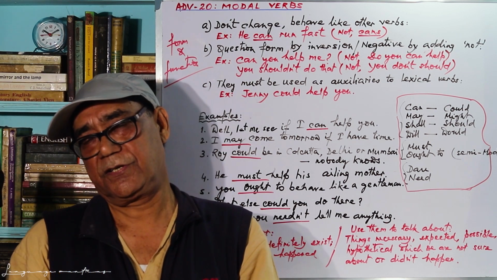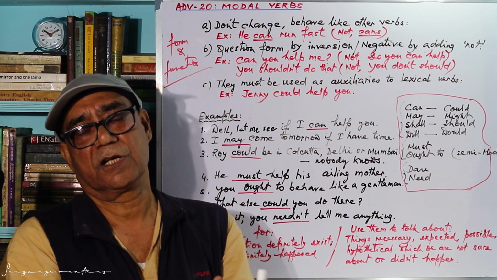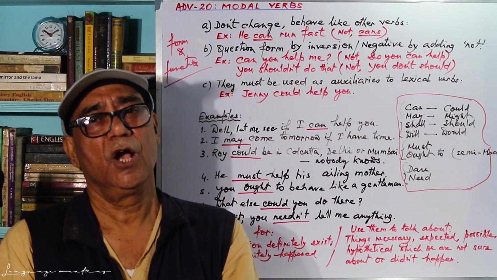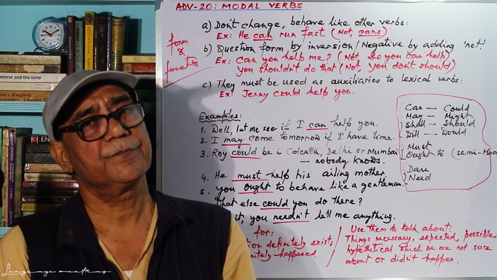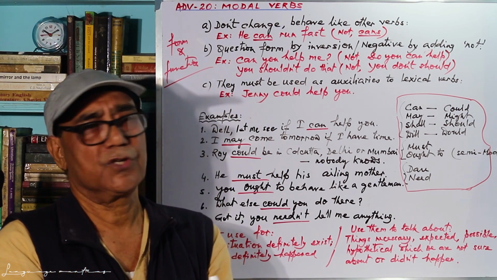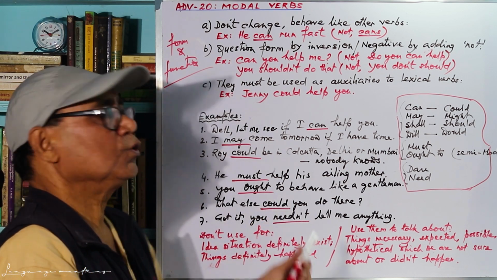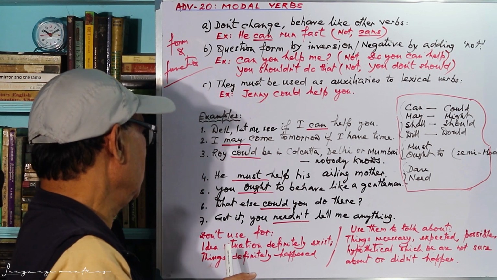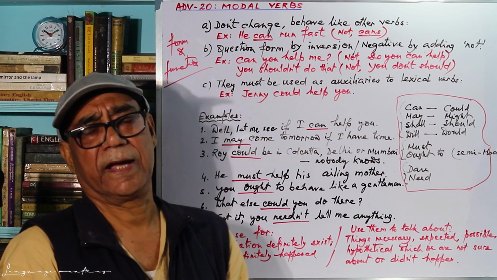It is expected that you should behave like a gentleman. Should and ought are very much similar. Ought is more formal, although should has some ethical, moral implications, whereas ought to may not have that, but is strong enough. Now, what else could you do there?